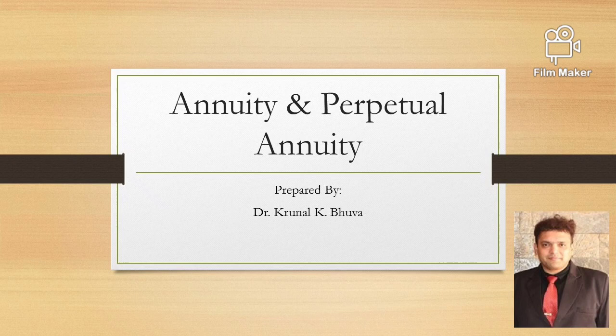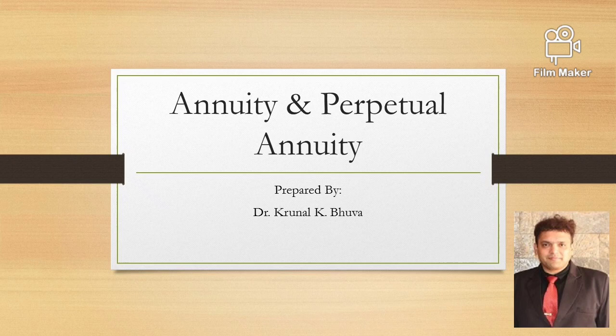If we are going to receive money, we will be receiving for an infinite period of time, and if we are paying, then we'll be paying for an infinite period of time. That is known as a perpetual annuity. In real life, if you are getting retired at the end of your service period, you get a choice: either you get a pension for a perpetual number of years, meaning the years for which you are going to live, or your employer will give you a second option to pay you a lump sum amount of money.